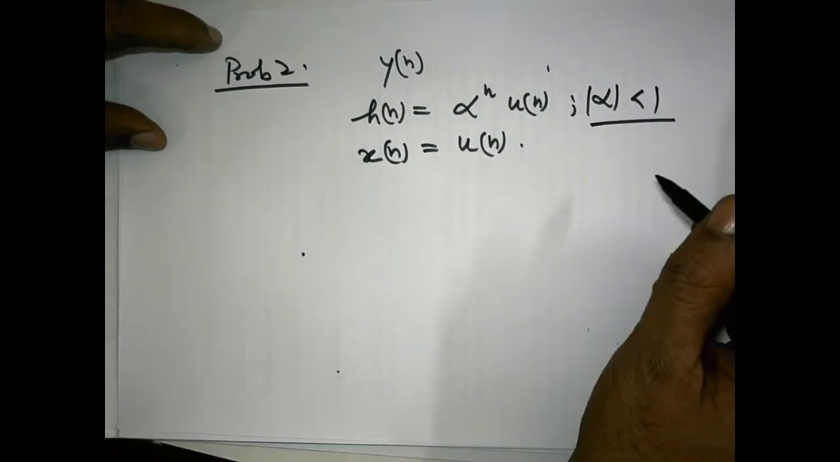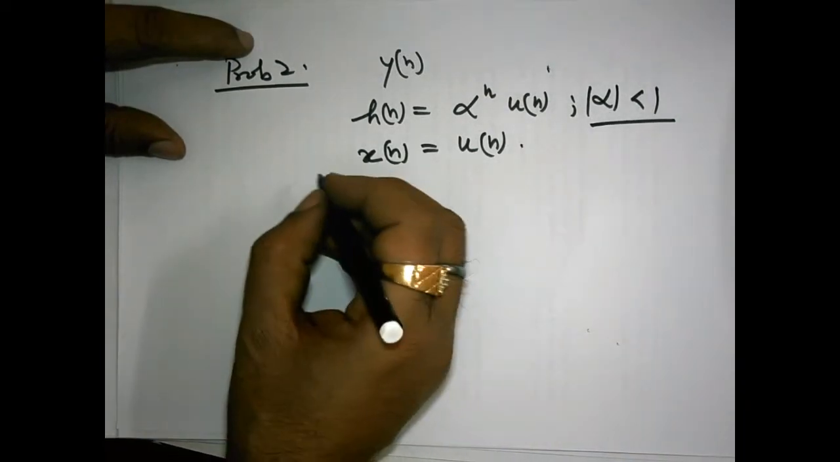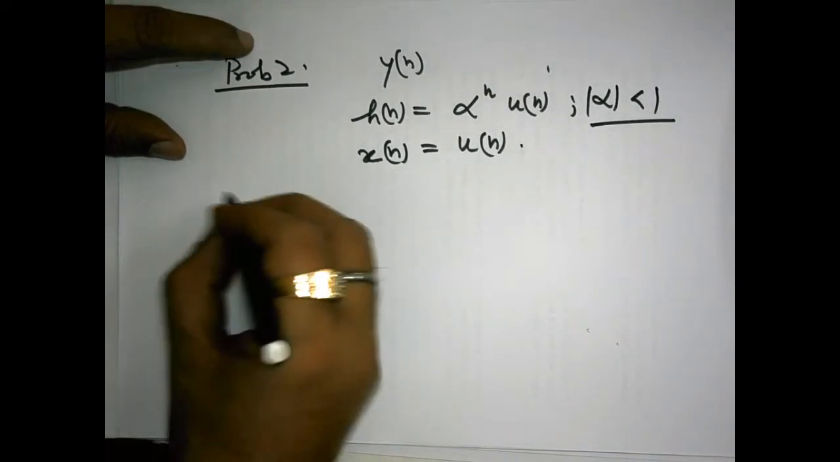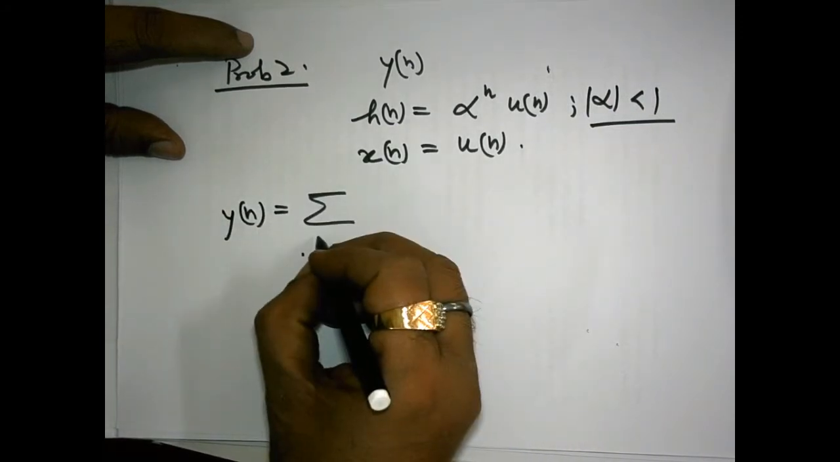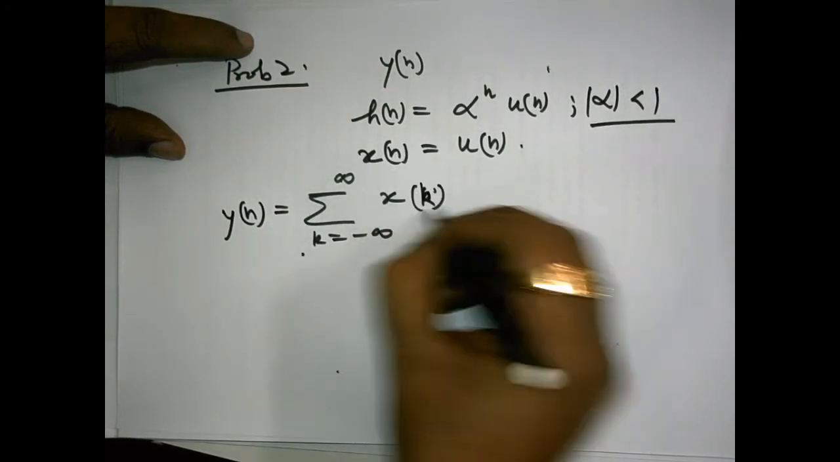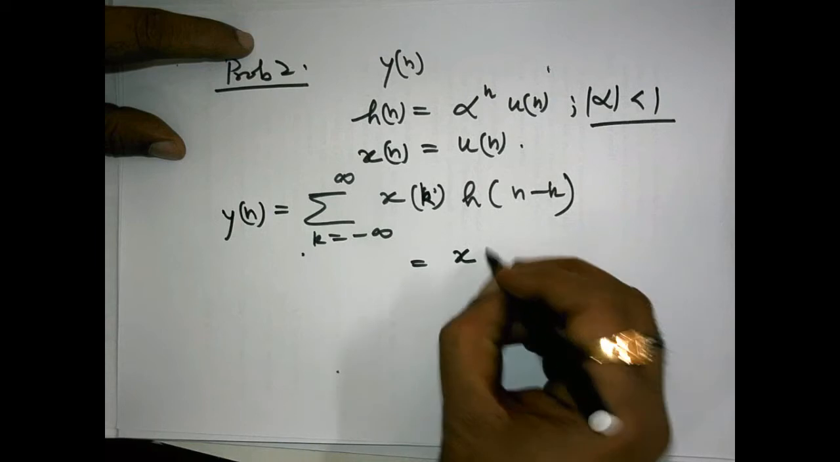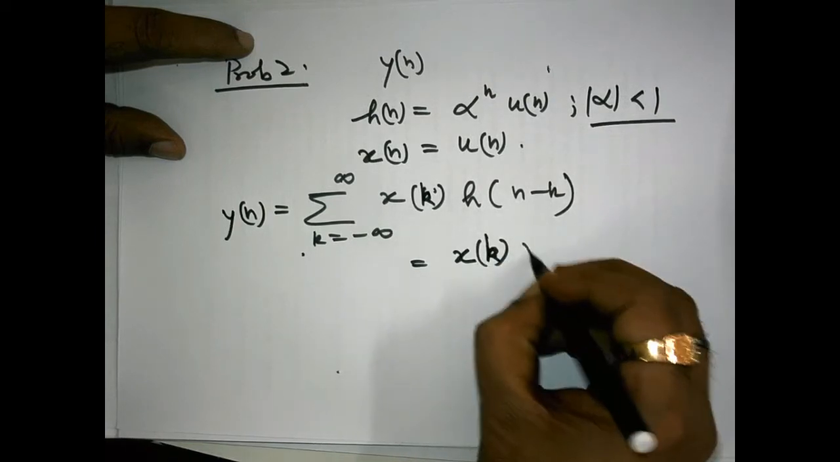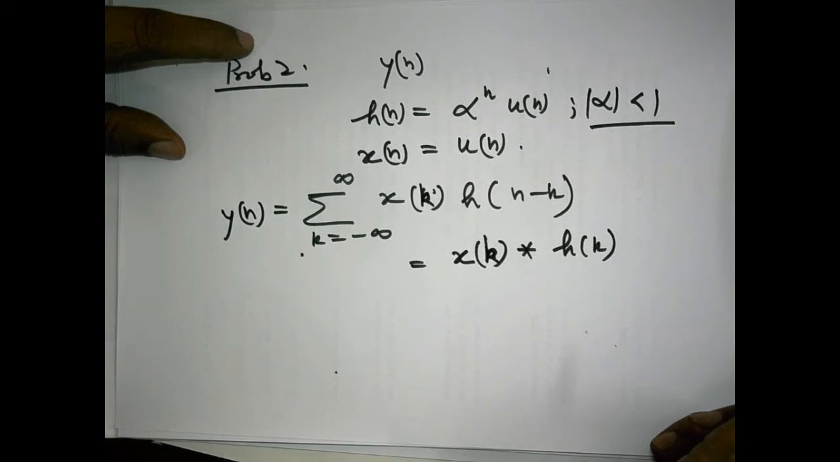Here it is given that mod alpha is less than 1. Okay. So before explaining this, I would like to explain one more thing, that yn is obtained in the convolution formula as summation k equals minus infinity to infinity x k h n minus k. This we write in short as x k is convolved with h k. The order of convolution is x k is convolved with h k.